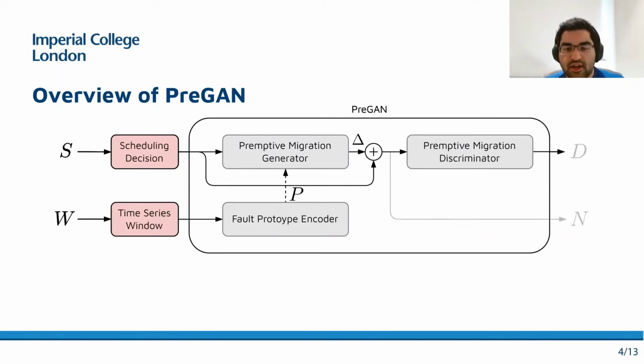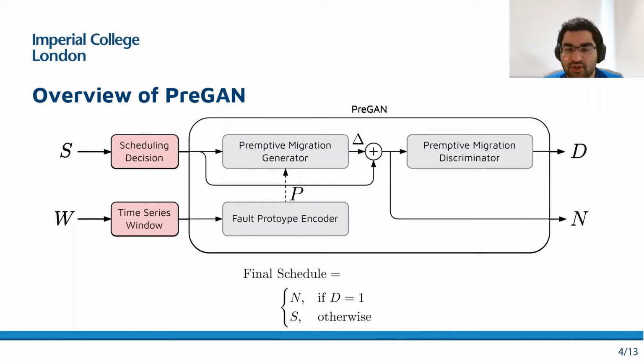This migration decision is used to update the input scheduling decision and generate a new decision N, and both S and N are sent to the discriminator network. The job of the discriminator is to differentiate between the original schedule S and the new schedule N and give a likelihood score for each decision, denoted by D. The one with the higher likelihood score is then used as the final decision for incoming and active tasks in the system.